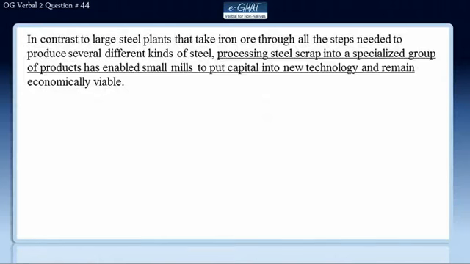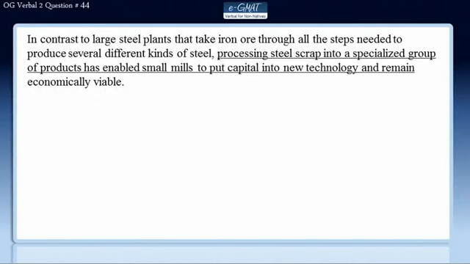We will solve question number 44 of OG Verbal second edition by using the e-GMAT three-step process. In the first step, we will understand the meaning of the sentence. In the second, we will evaluate the errors in the sentence, and finally, we will review all the answer choices to get to the correct answer.